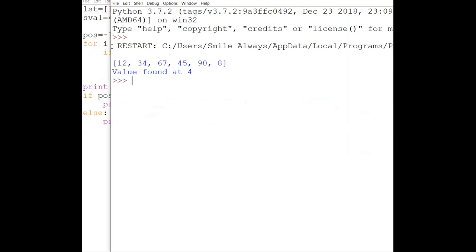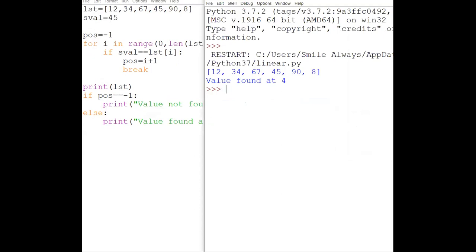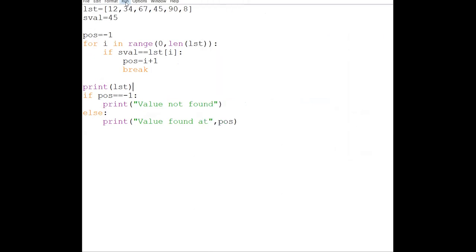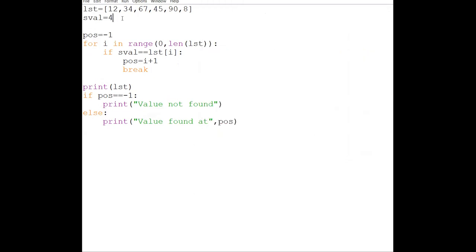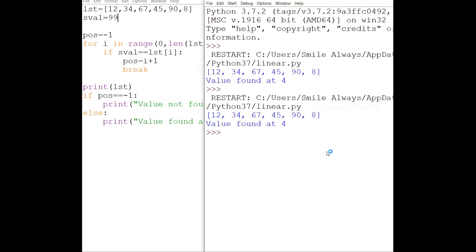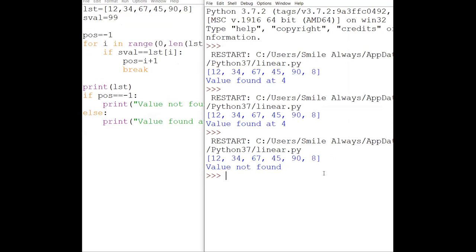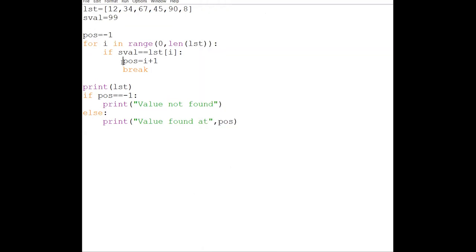Now see, it is giving, if I have written for 45, so 1, 2, 3, 4, working perfectly. Then I'm changing this value from here only. Suppose the value is not found, I am giving 99. We have to check whether it is working perfectly or not. So you can see it is not found. So working perfectly.